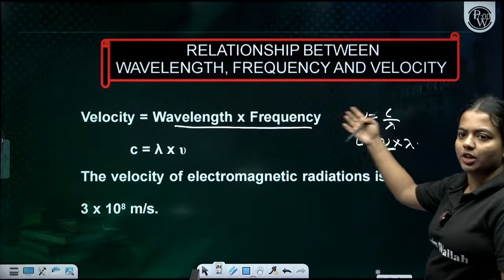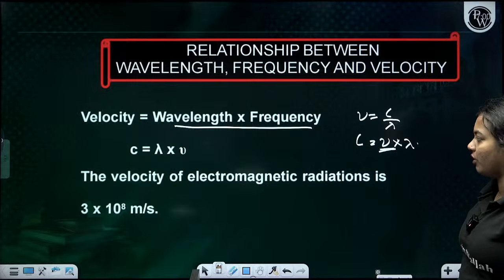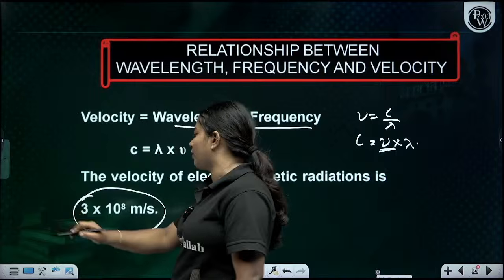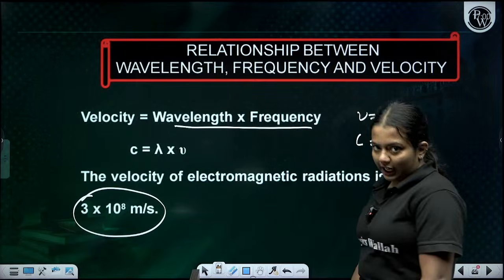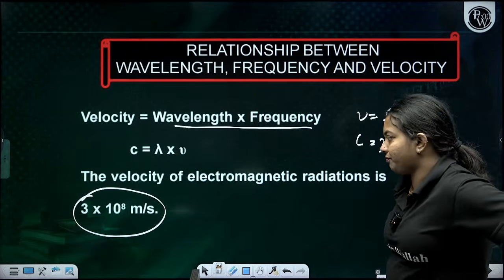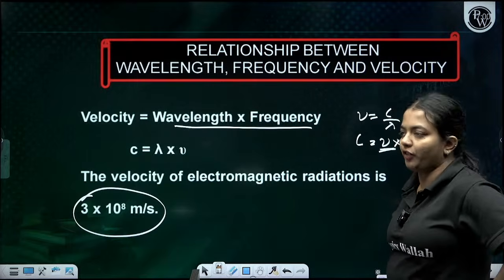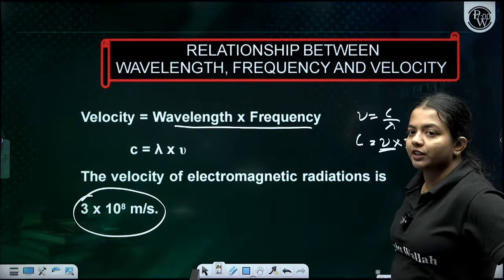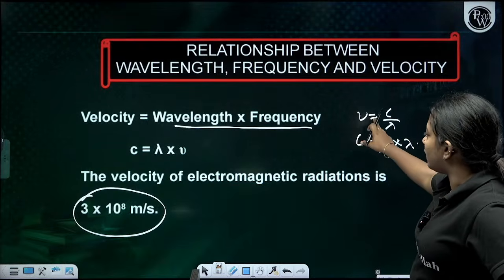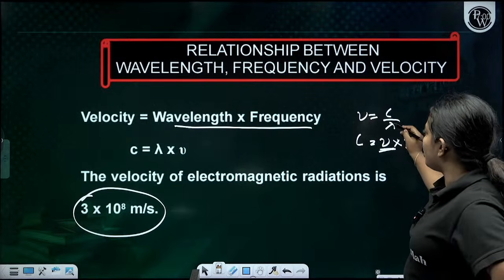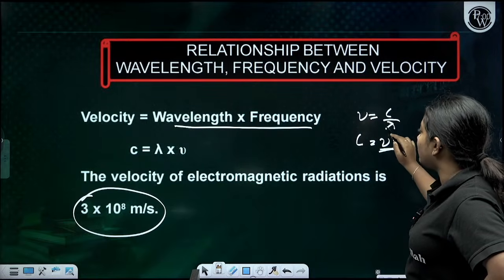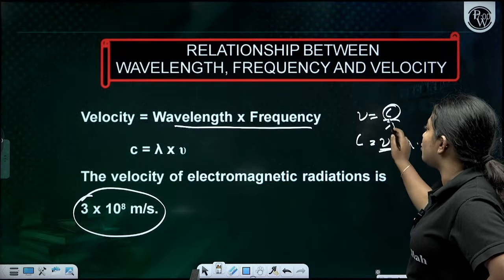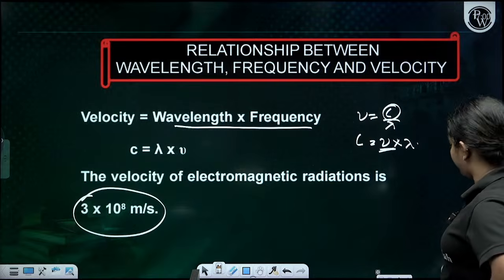The velocity of electromagnetic radiation is 3 into 10 to the power of 8, which is the velocity of the light. Clear, everyone? So from mu, the frequency, equal to c by wavelength, the velocity of the light or wave is equal to frequency into wavelength. This is the equation.